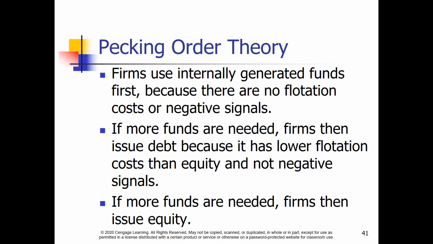Intuitively, this makes sense. If a firm wants to finance an investment, the first source of funds it would tap would be retained earnings. They've already got the money, and they don't have to publicly disclose what they plan to do with it. The second choice would be debt. It's cheaper to issue than equity and doesn't dilute the value of the firm. The last option is new equity. If a mature firm issues new equity to raise funds, the implication is that they have run out of other sources.